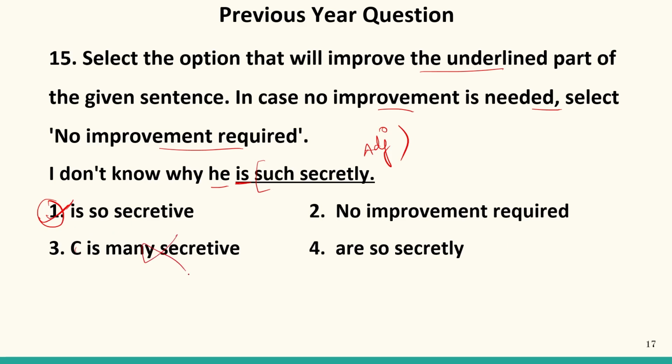Is many secretive is not suitable because many is used for countable, whereas secretive is uncountable. No improvement cannot be used because this is incorrect. Are so secretly, because only a singular person is there, we cannot use are. And secretly cannot be used. We need an adjective. So our answer will be 1. Correct answer is 1.